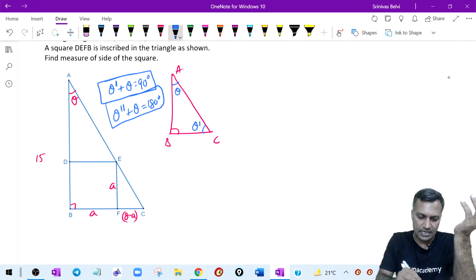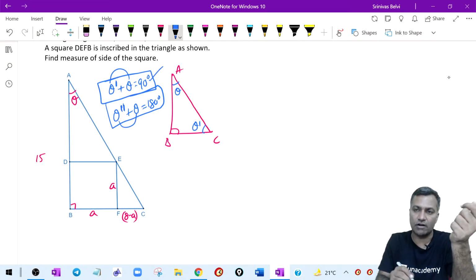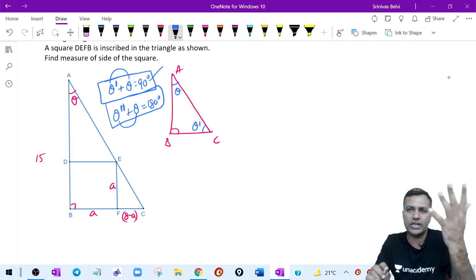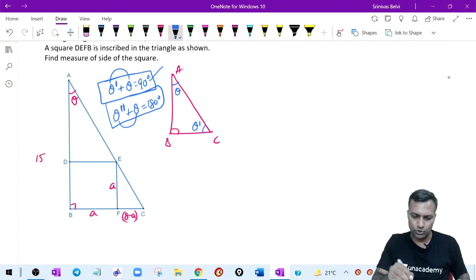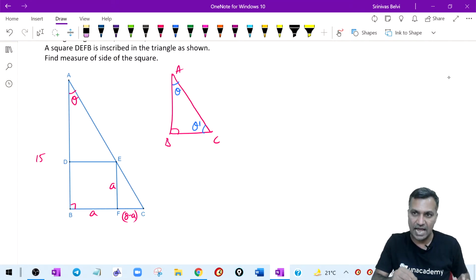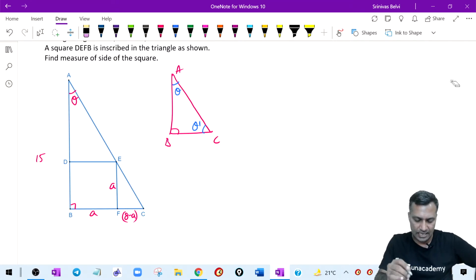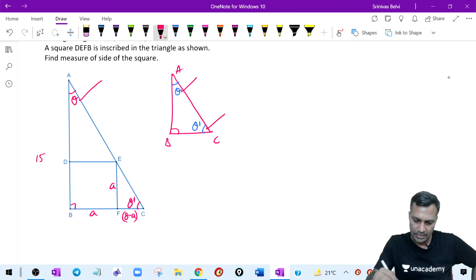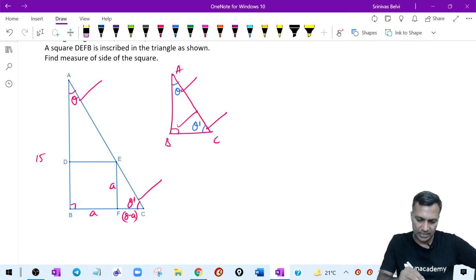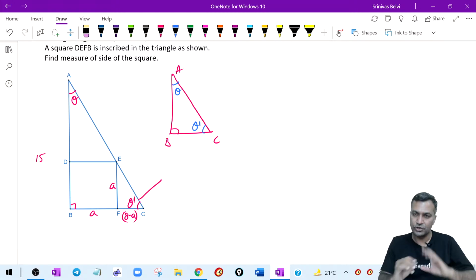Hereafter, when I write a single dash, understand that they are complementary angles, which means they add up to 90. If I write a double dash somewhere hereafter, treat that as supplementary angles. This is some notation between us, so that it becomes a lot easier for us to navigate from here. Theta and theta dash, therefore I wrote theta there, and here it is going to be theta dash. I replicated those angles, theta here, theta dash here, 90 here, 90 here. That is the given figure. That is what has been said to me.